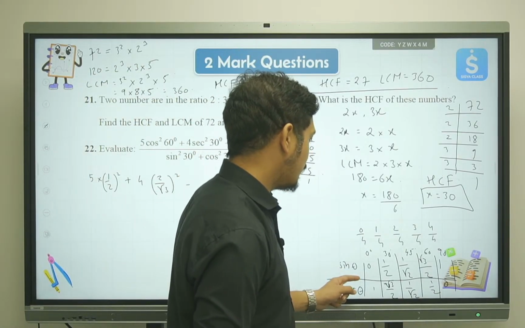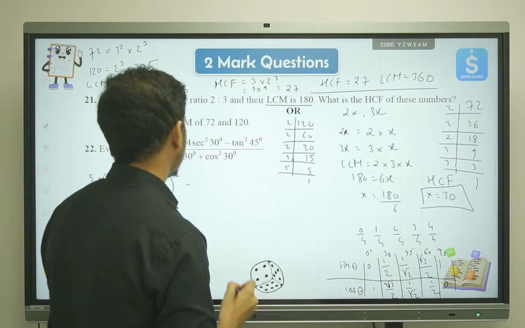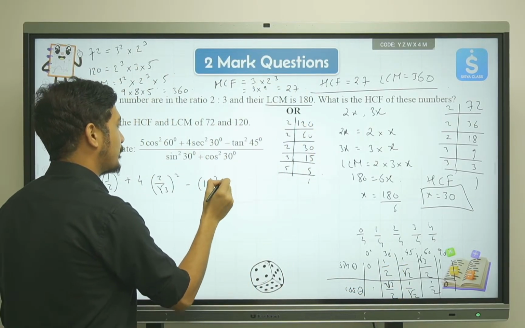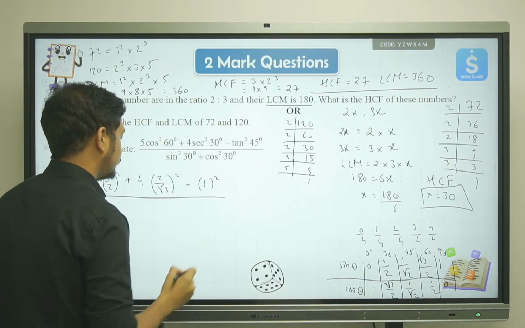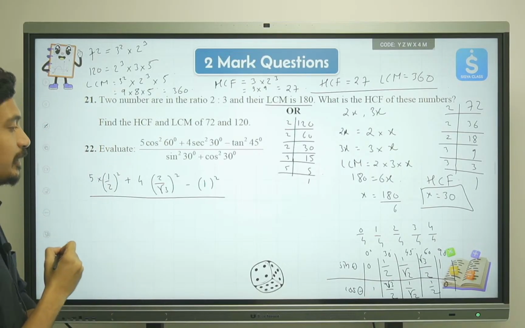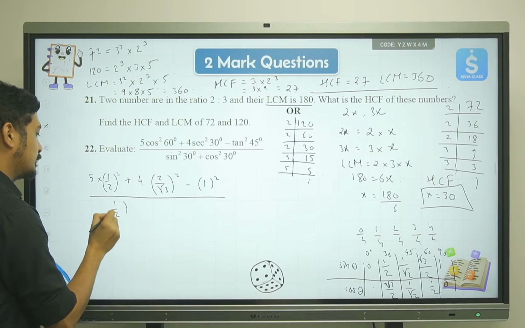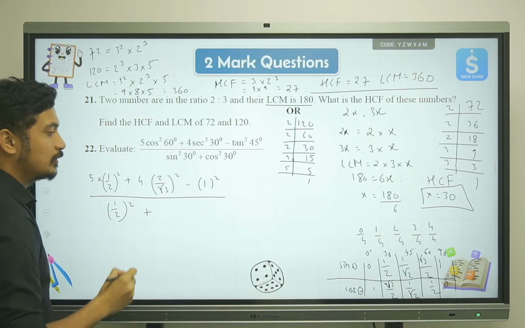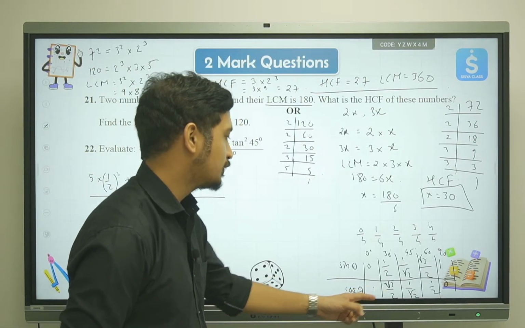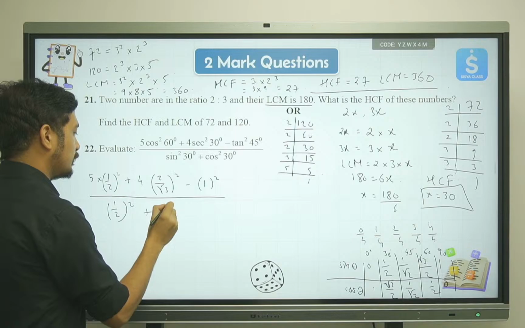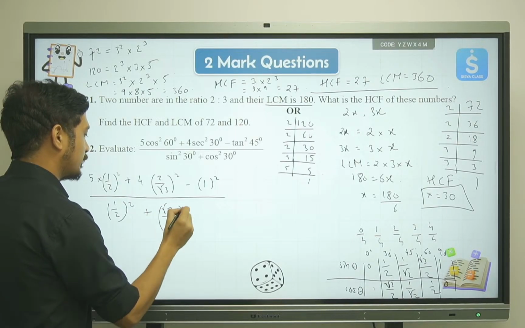Tan 45 is actually 1, so 1 squared, whole divided by sine 30. Sine 30 is half, so half squared plus cos square 30. Cos 30 is root 3 by 2, so root 3 by 2 the whole squared.